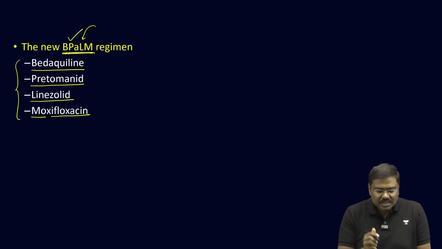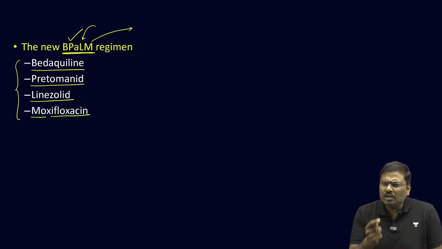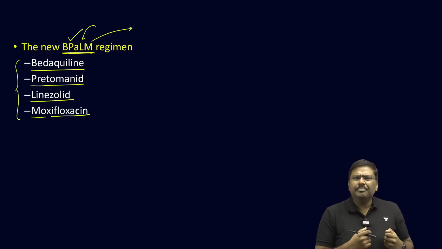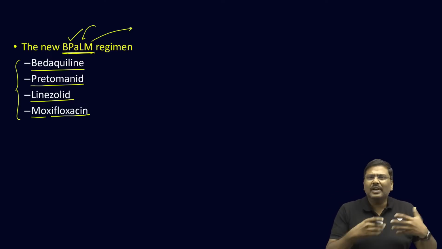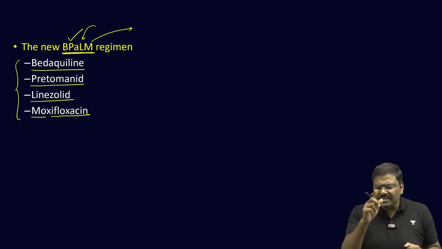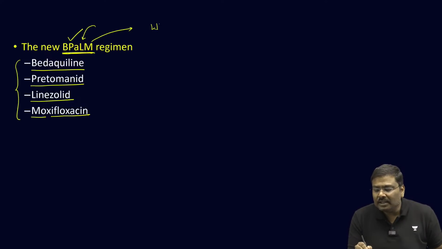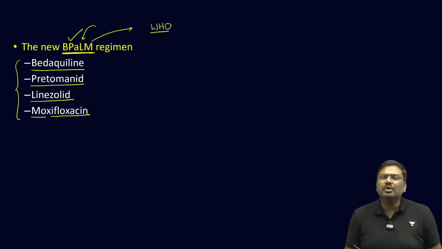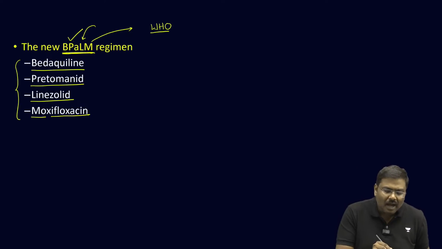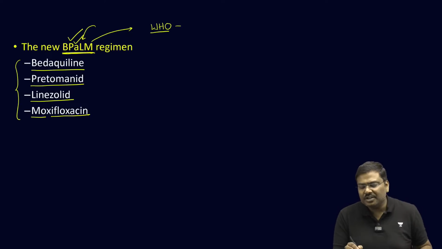And as such, this new regimen, although it has been introduced very newly in India and approved by the Ministry of Health very recently, please remember, the World Health Organization, the WHO, has already approved this treatment regimen back in the year 2022 itself.